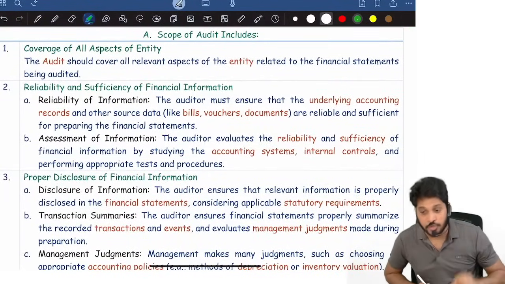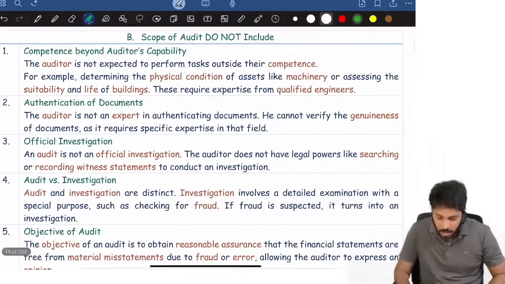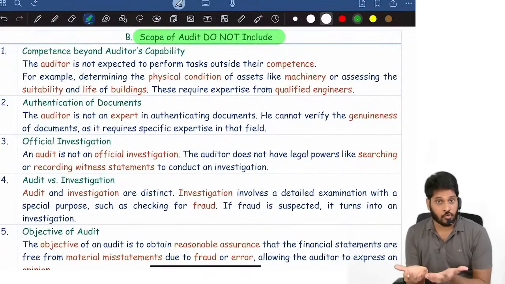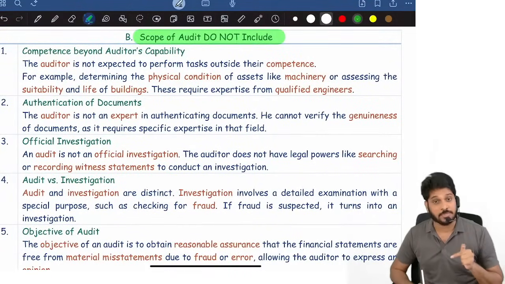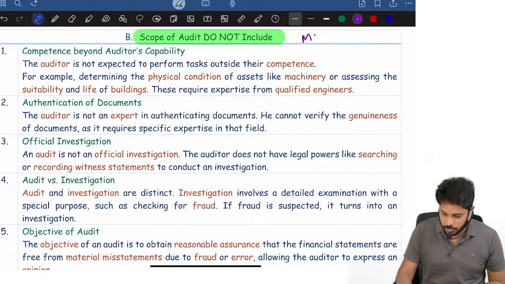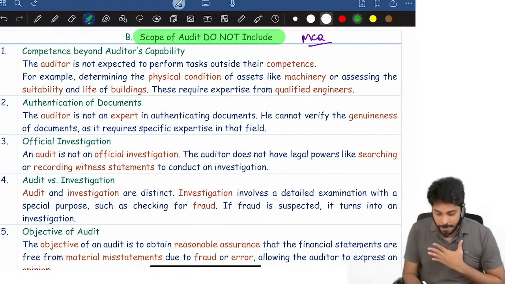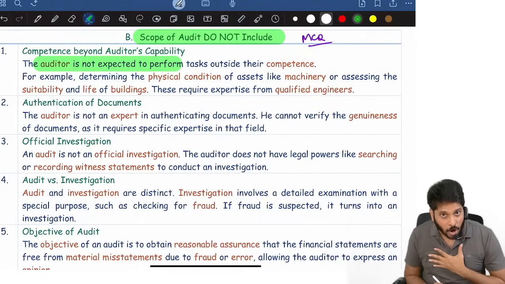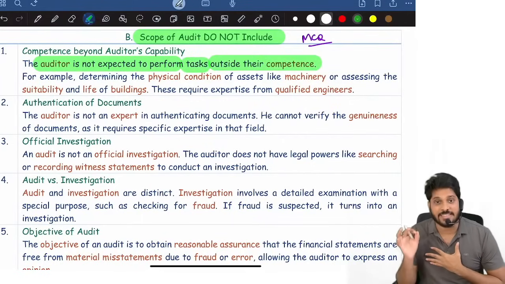Now, what does the scope of audit include? Before I talk about inclusions, first let us look at exclusions. What does the scope of audit not include? This is important for MCQs. The scope of audit exclusions are important even for MCQ purposes. What is excluded? The auditor is not expected to perform tasks outside their competence.